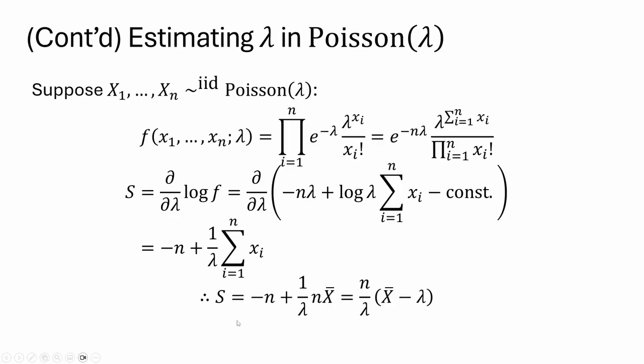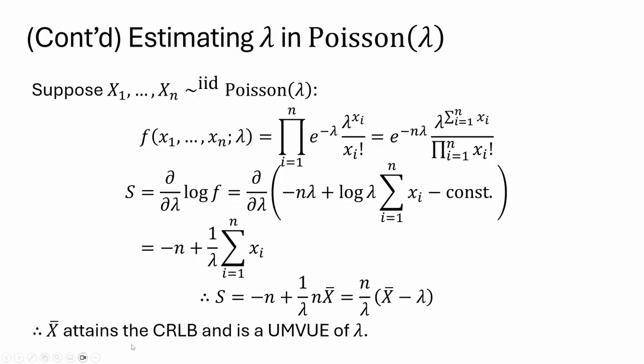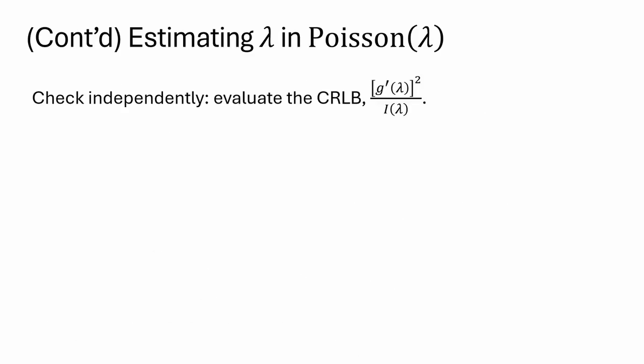And s can be rewritten as n over lambda times x bar minus lambda. And this is exactly the condition for attaining the CRLB. Therefore, we conclude x bar attains the CRLB and is a UMVUE of lambda. Let's check that independently. We're going to actually evaluate the CRLB, g prime of lambda quantity squared over I of lambda. Here, because we're just estimating lambda, g is the identity function, so g prime is 1.